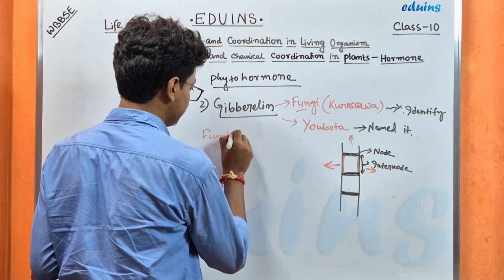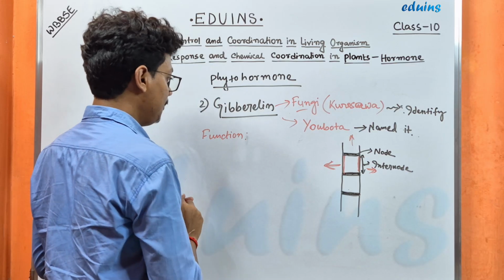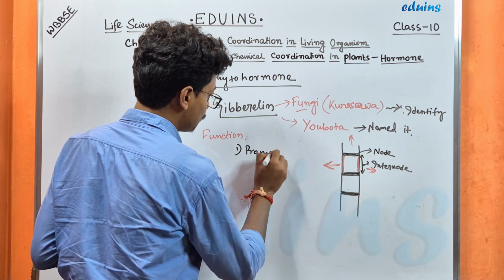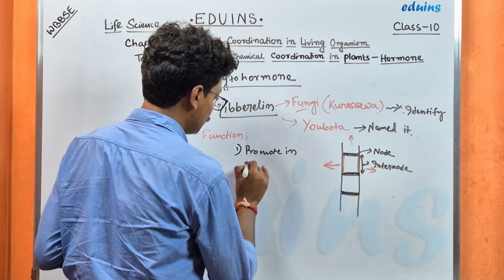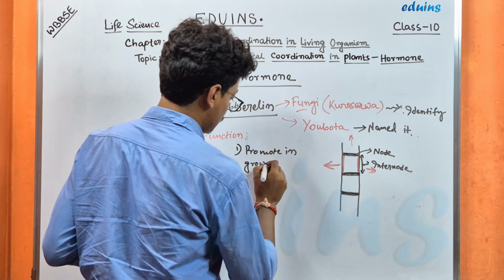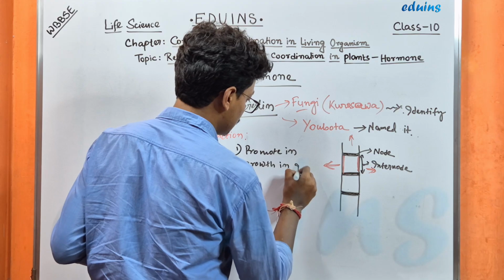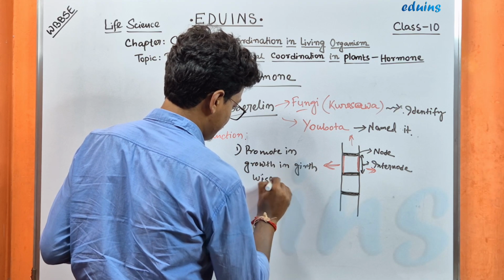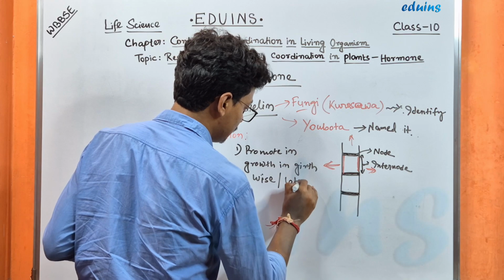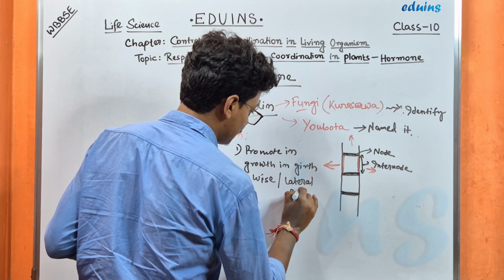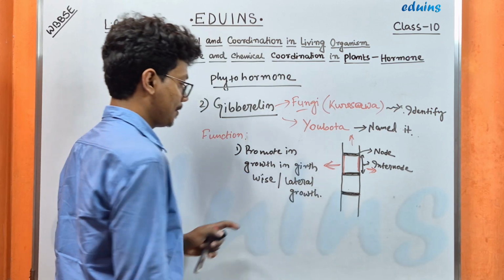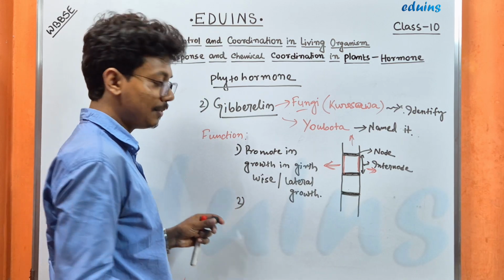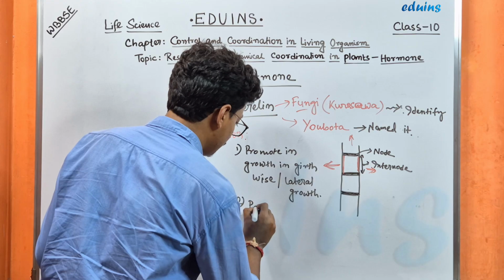Function number 1, promote growth girth wise or the lateral growth. Number 2, it will also help to produce parthenocarpic fruit.